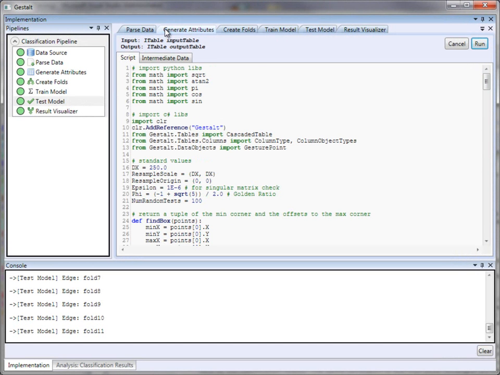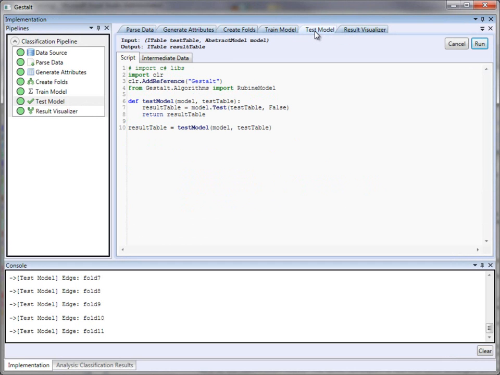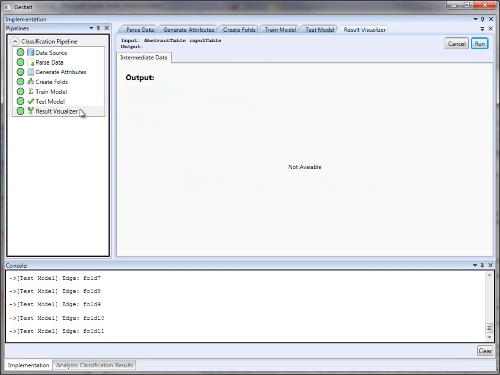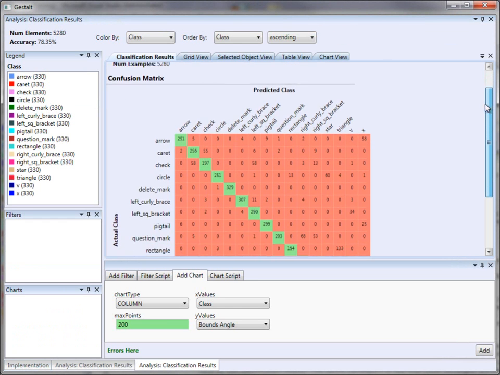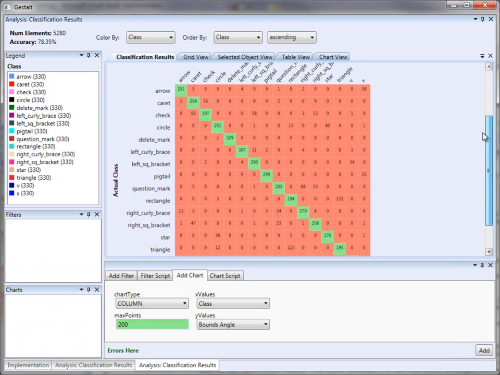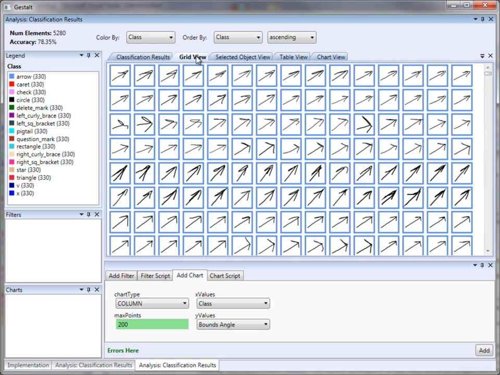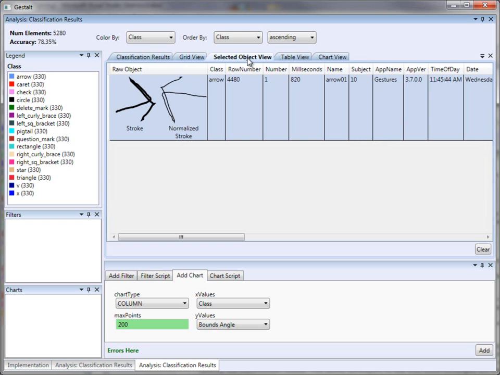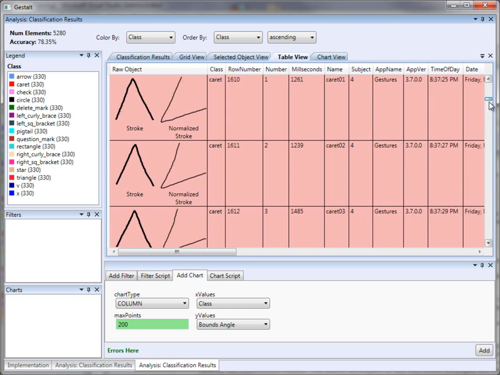Returning back to the implementation perspective, developers can continue to write code for other steps in the classification pipeline. The analysis perspective provides a standard confusion matrix view which breaks down errors made by the model. Since Gestalt maintains data from across the entire pipeline, developers can still view raw data in the grid view. Select an example from the grid view and view side-by-side views of the data and its attributes in the selected object view, and view side-by-side views of all of the data in the table view.